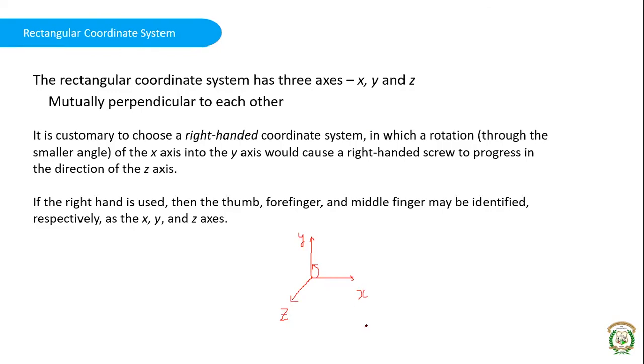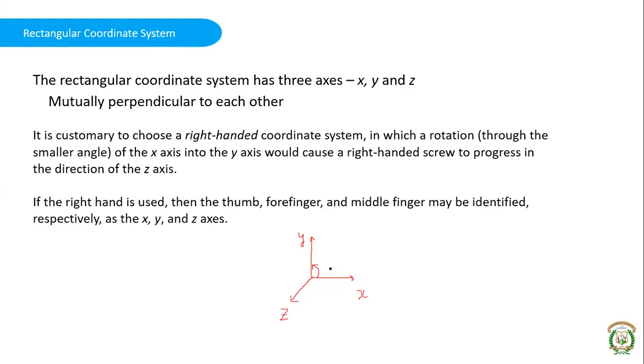This way you can take any axis. Suppose this was Y and this was Z. It should be in a circular manner, okay? Then if you rotate from Y to Z, you'll get X. That is the notation that we follow in the book. This axis will be X, coming out from the screen or the blackboard. This will be Y, the horizontal one, and Z will be the vertical one going above. So that's the right-handed coordinate system.